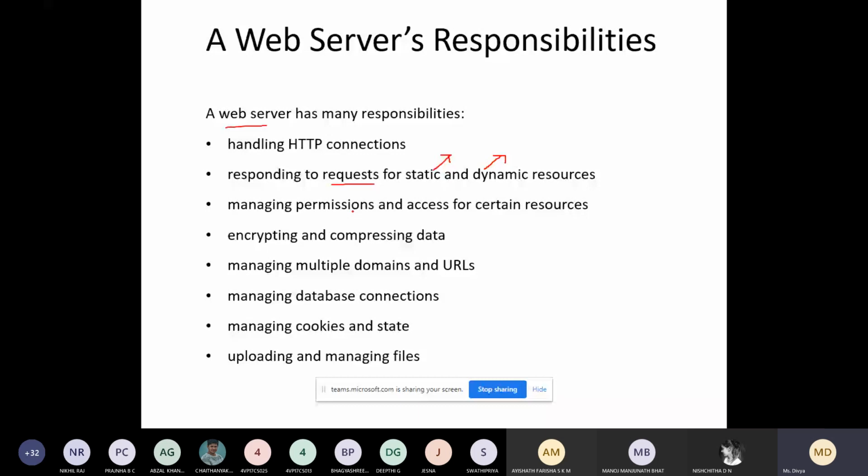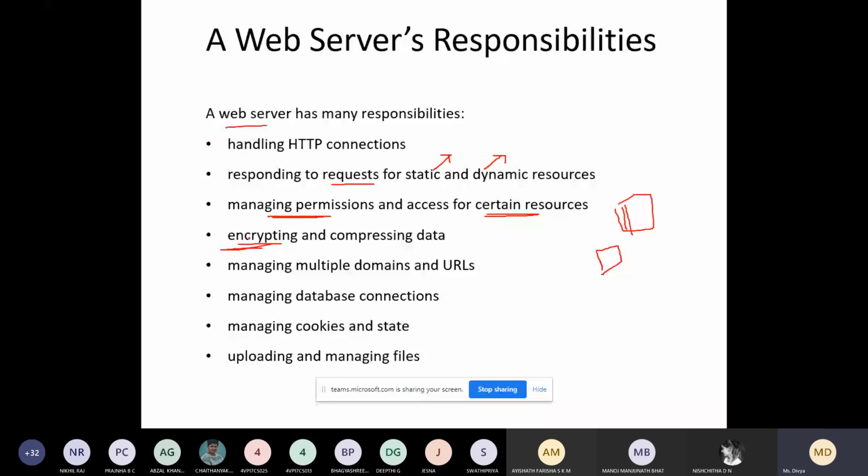Managing the permissions. Okay, so some parts of the websites are not allowed to be accessed by all users. So access permissions are given for accessing web pages or certain resources. Okay, so some part of the database should not be accessed by all users. Or only some rows or some tables, or some files, can be accessed by certain users. Encrypting of the data. When you are sending data from the client to the server, it will perform the task of encrypting or compressing the data.